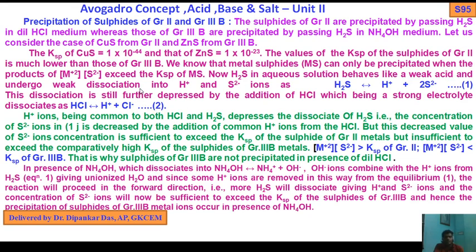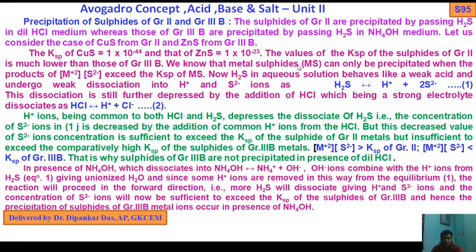What I have told you: the KSP of copper sulfide equals 1 into 10 to the minus 44 and that of zinc sulfide equals 1 into 10 to the minus 23. The KSP of the sulfides of group 2 is much lower than those of group 3B.